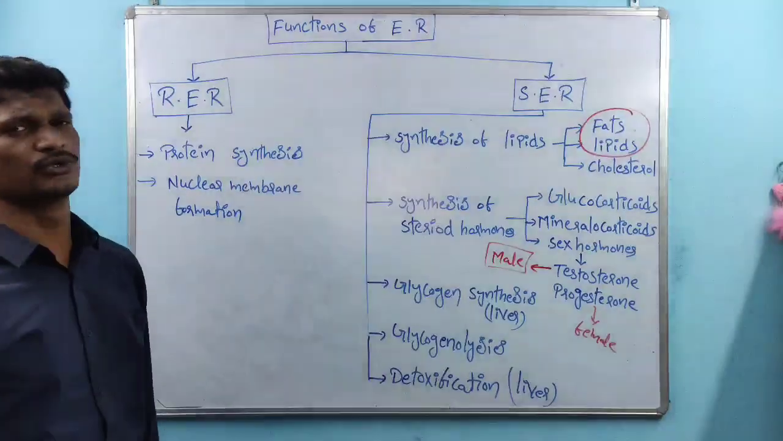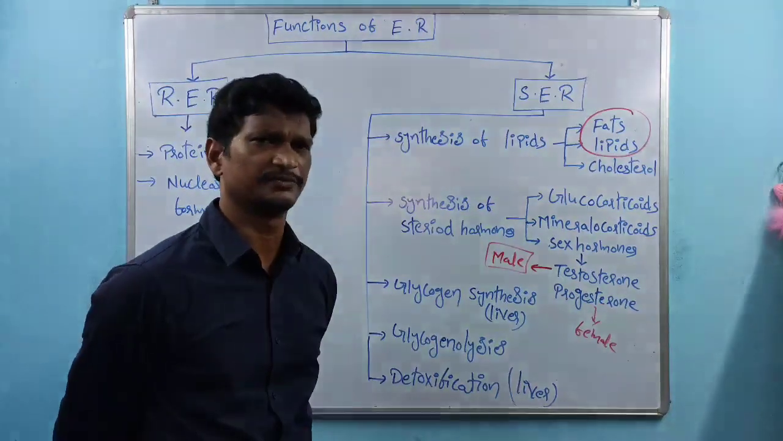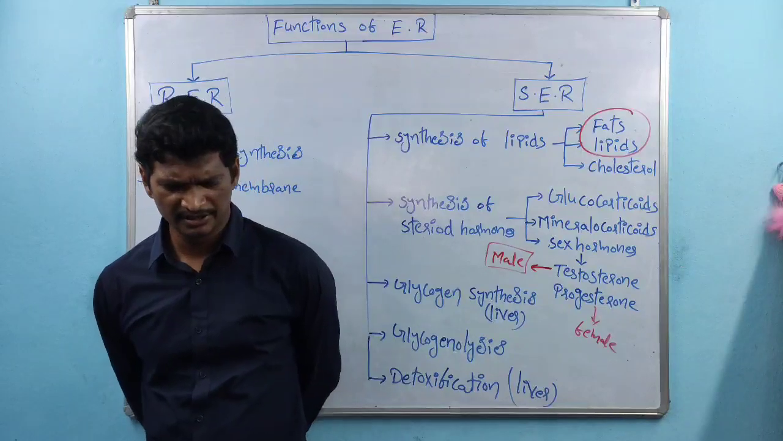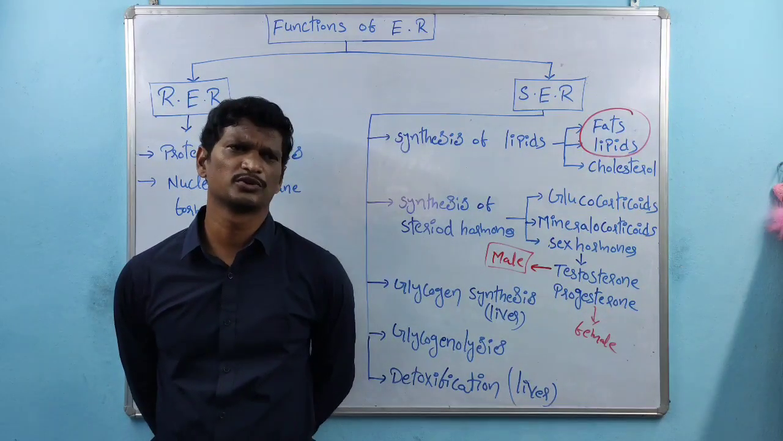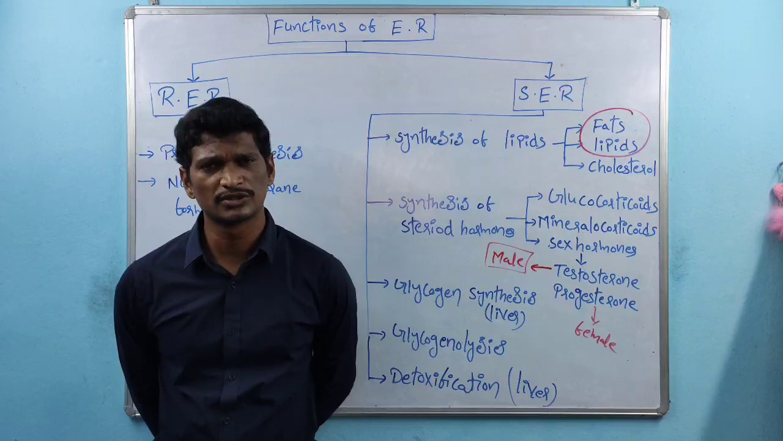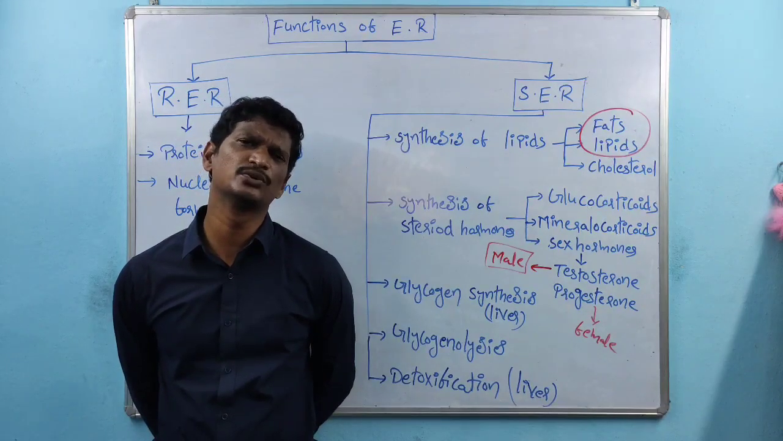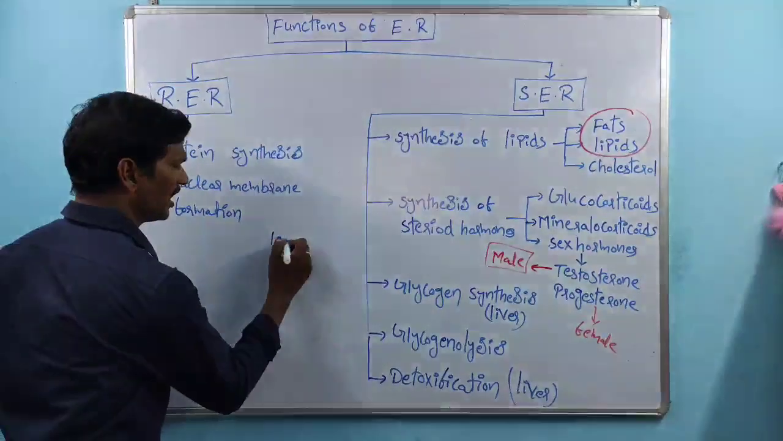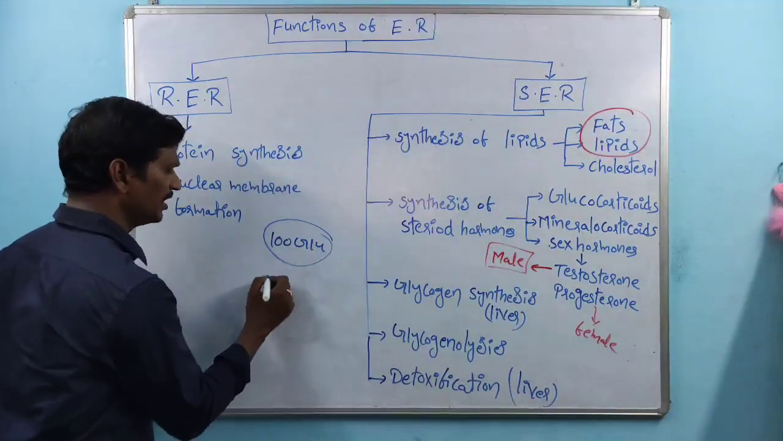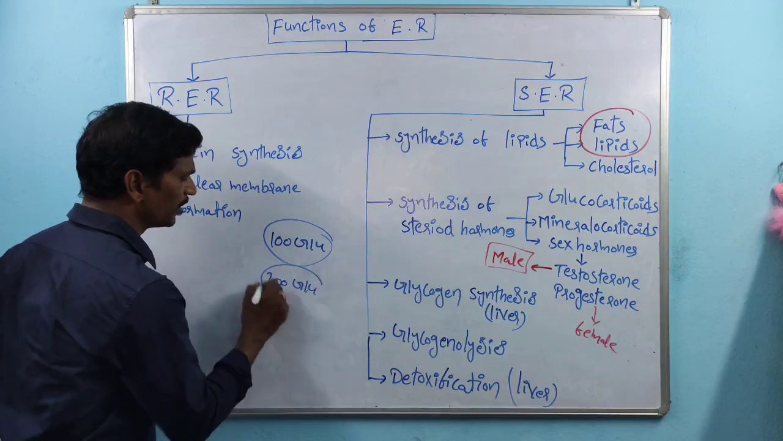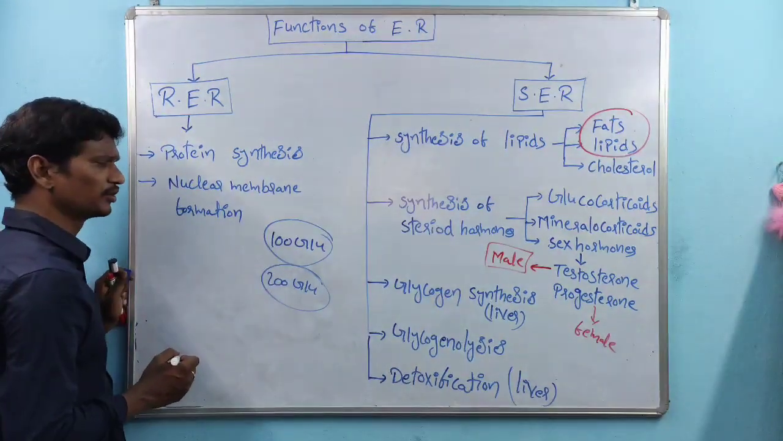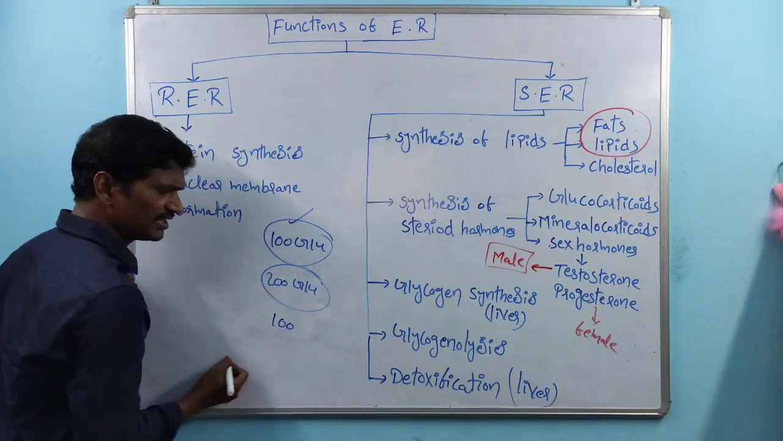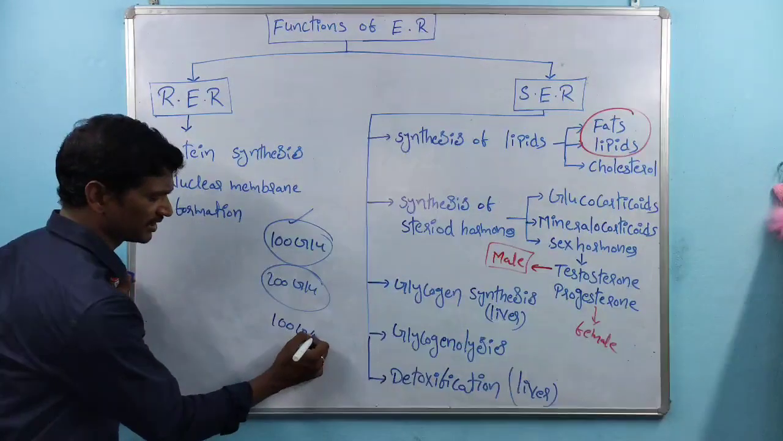Coming to the next one, glycogen synthesis. So what is glycogen? One of the best examples: suppose I am eating rice daily. Suppose my body requires 100 glucose molecules daily, but I am eating 200 glucose molecules. So 100 is sufficient, and there are an extra 100 glucose molecules.